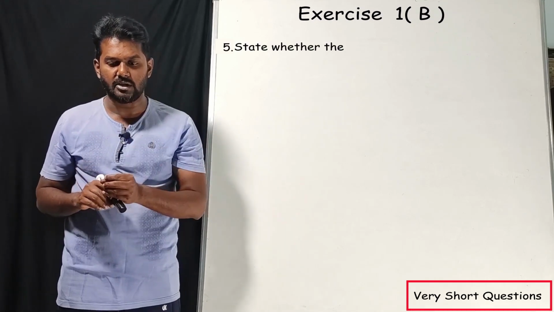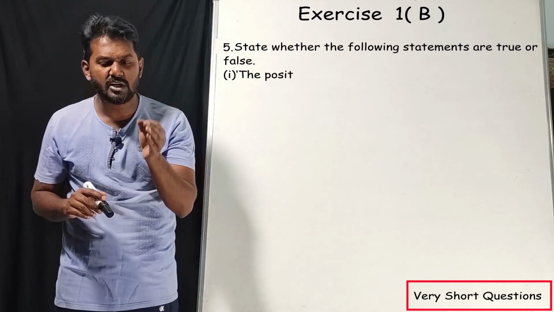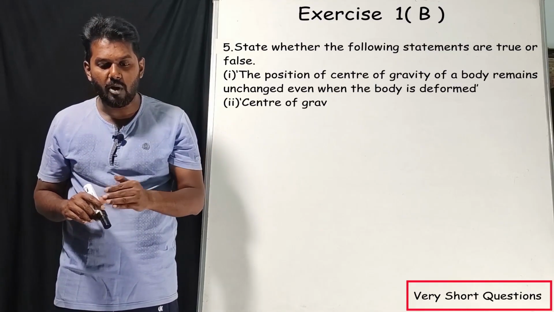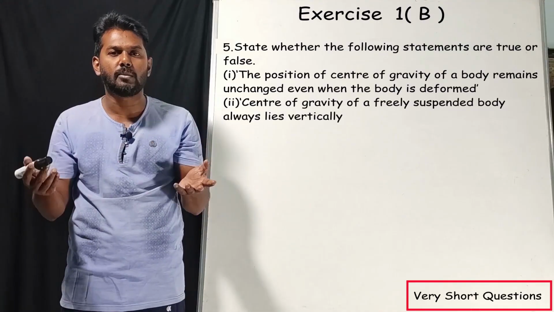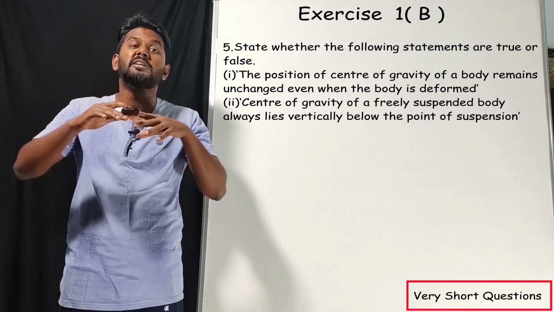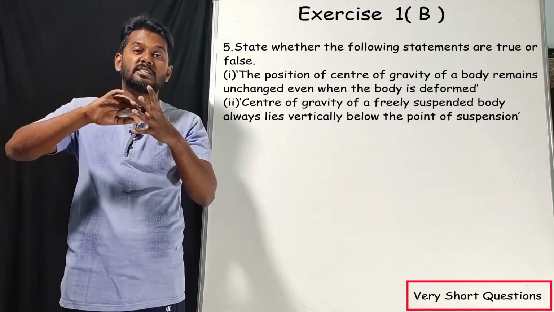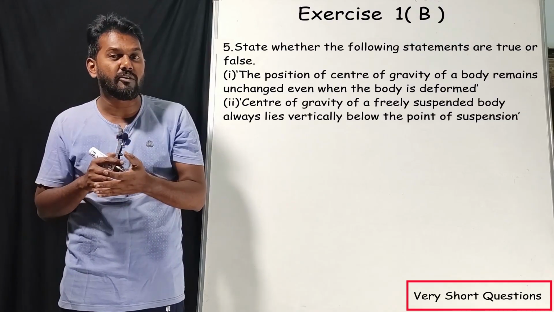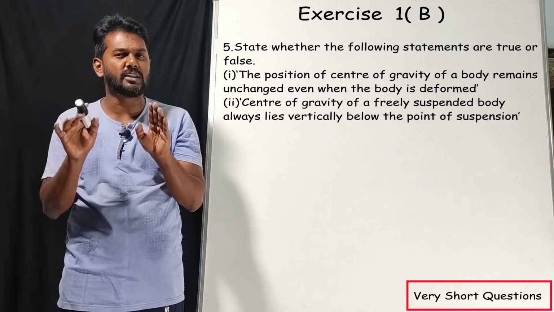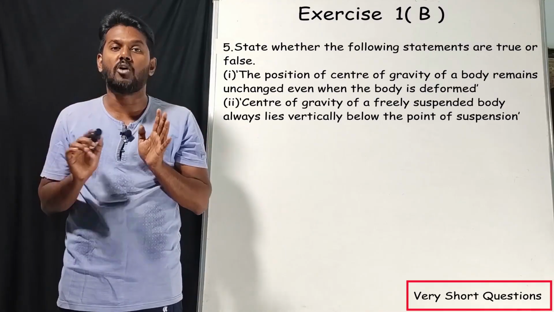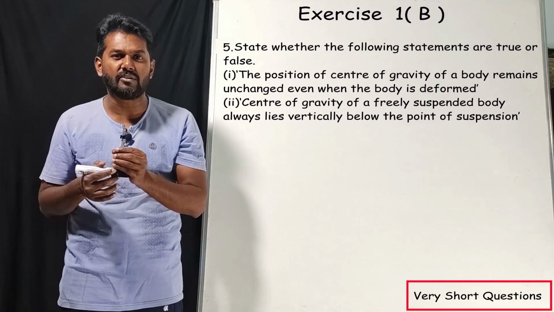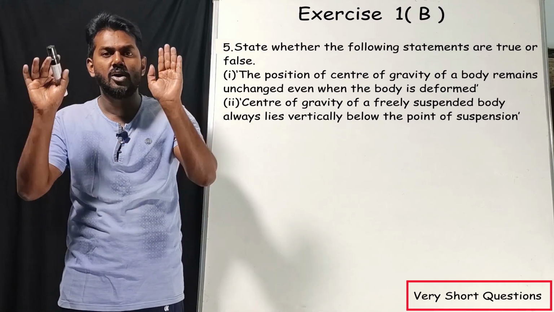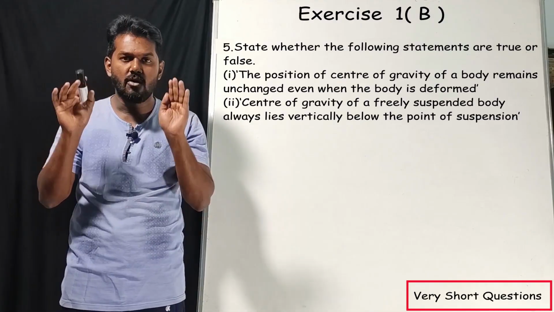State whether the following statements are true or false. The position of center of gravity of a body remains unchanged even when the body is deformed. What do you mean by deformed? The size or shape has been changed, mainly shape. Deformed means the shape has changed. So they are telling, even though there is a change in the shape, the center of gravity remains the same or unchanged. Do you think that is true? No, that is completely false. Why? Because center of gravity depends upon only one factor, that is nothing but shape. As the shape changes, center of gravity also changes. So this statement is false.